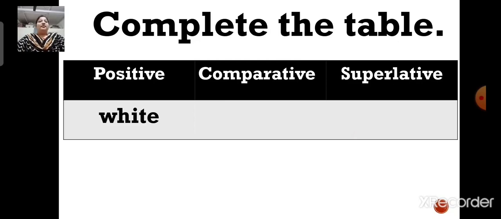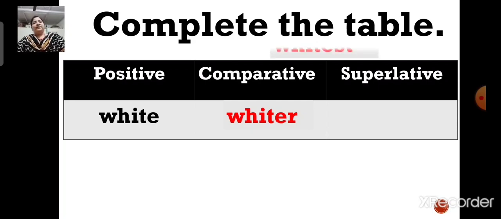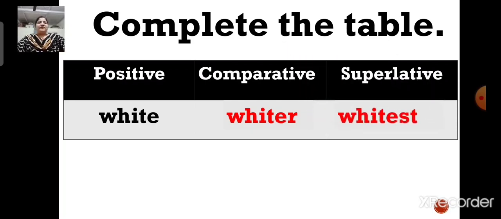Now here the word is white. You have to tell me the comparative degree of the word white. Now children, what will be the comparative degree? Yes, you are correct. The comparative degree of the word white will be whiter. And what will be the superlative degree now? Yes, the superlative degree of the word white will be whitest. Okay. Now, next.